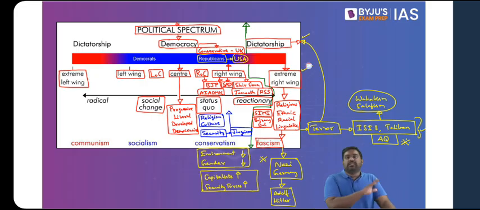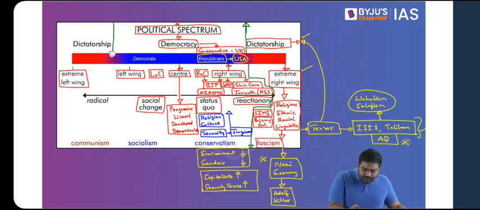Now, the same happens towards the left wing. Left wing and left of center are legal, tolerable ideologies in a democracy. But the moment this line is crossed, the moment the ideology turns radical, you see the rise of left-wing extremism.